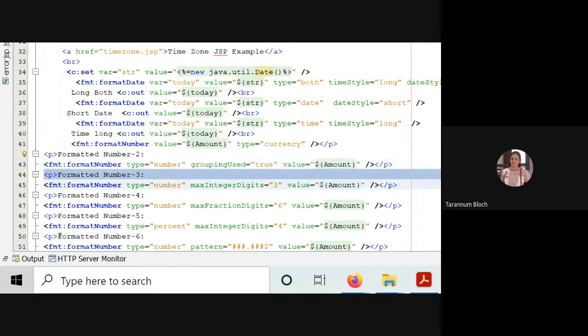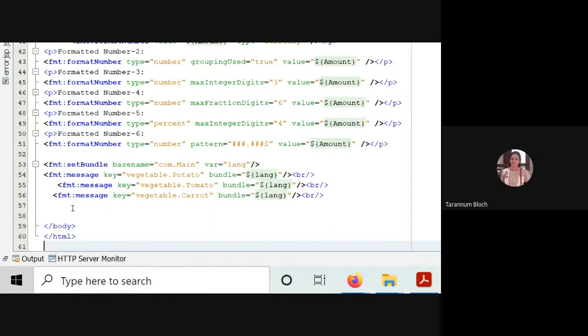Here the third format where I'm saying maximum integer digits 3. So before the point it will print 3 digits. I'm saying maximum fraction digits 6. So after the point it will display 6. Here is the percentage, it will display in percentage terms.